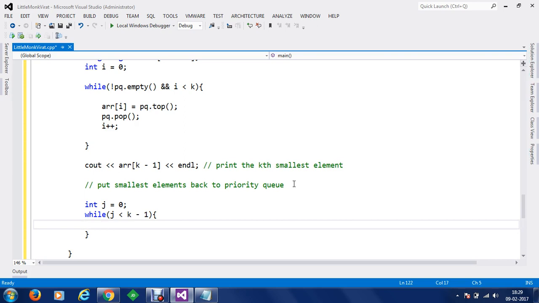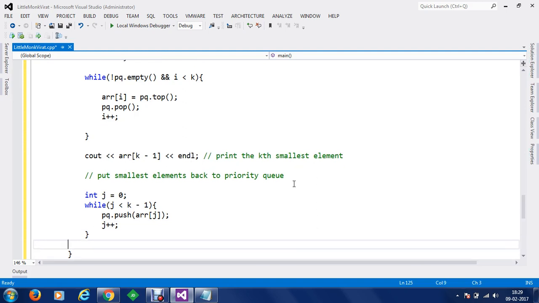So we are going to do pq dot push, the priority queue, and array of what we are going to do, we are going to put the value of j into this and we are going to increment j. So once j has been incremented, now we are going to put values from 0 and 1 back to the priority queue.